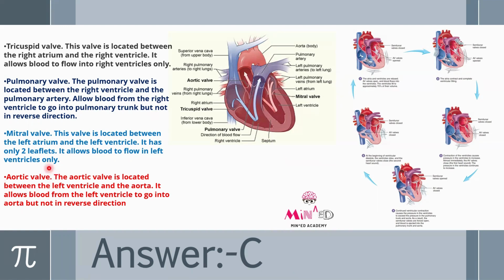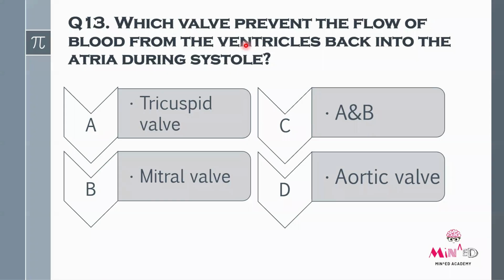Fine. And next we have aortic valve. Aortic valve is located between the left ventricle and the aorta. Okay, as you can see, this is left ventricle and this is aorta. There is a valve present here. It is called aortic valve, and it allows blood from the left ventricle to go into the aorta, but not in the reverse direction.